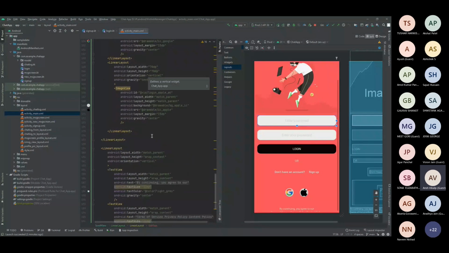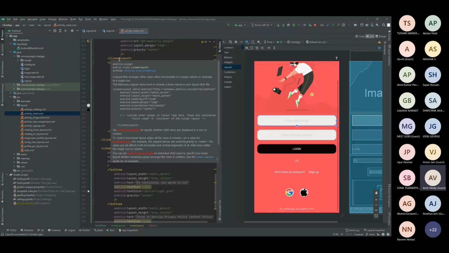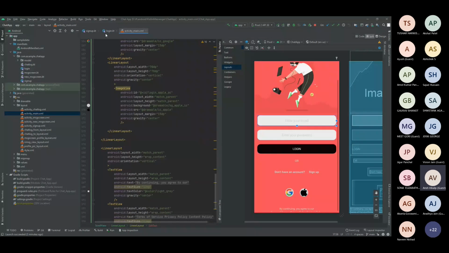Let me just explain the backend, how this actually works. The main heart of this particular app is basically sign up. I will explain why. Because the main Firebase and all that main important things, I've included in the sign up page only. And yeah, so this is the login page.